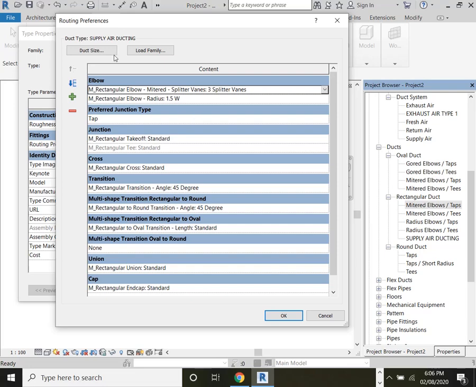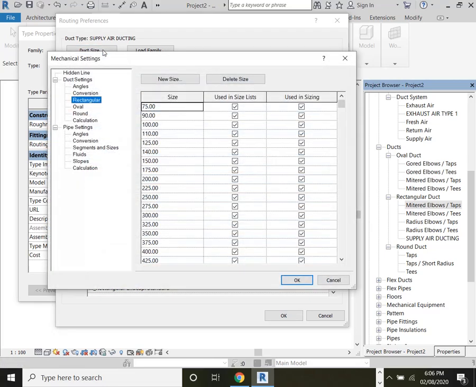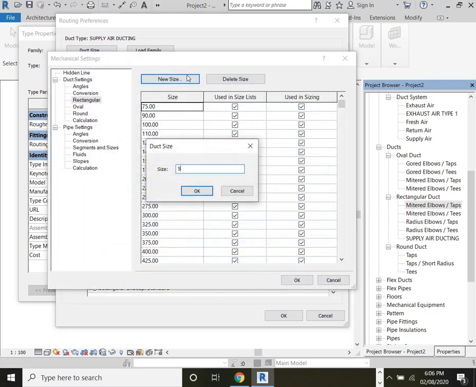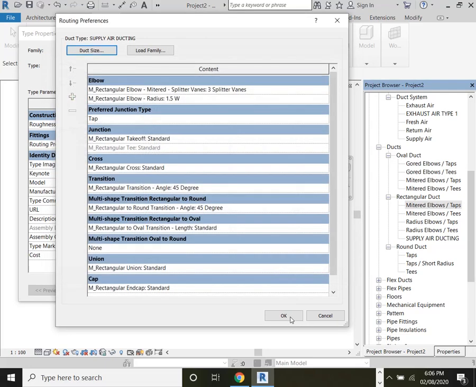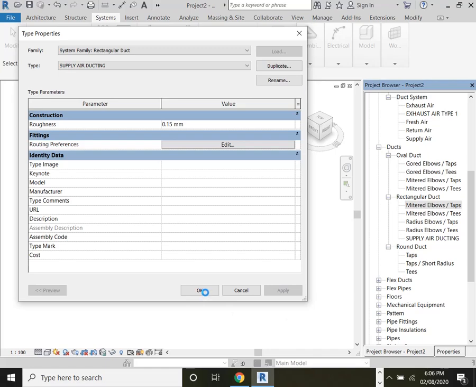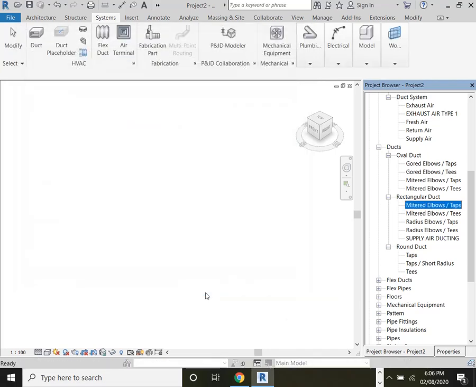Now you have a duct size. Now you can add whatever duct size is required here. Say if I need 50, you add 50. Simple. Now you have this one. You can delete the duct size also in the same way. Now you know how to create a duct.